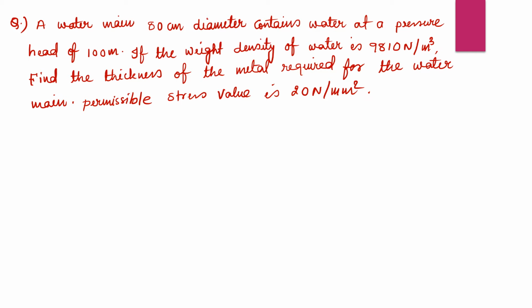As we are doing always, first we will write our given data. What are the given data? Diameter of main, that means D, the value of D is given as 80 centimeter. Pressure head of water, H, is given 100 meter.